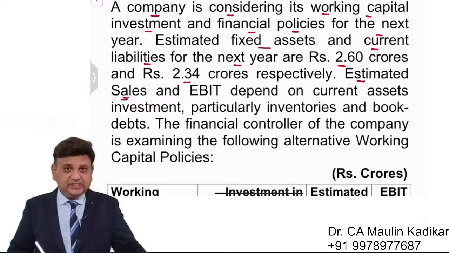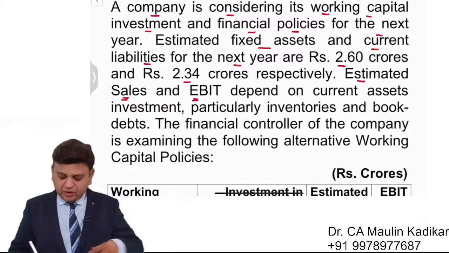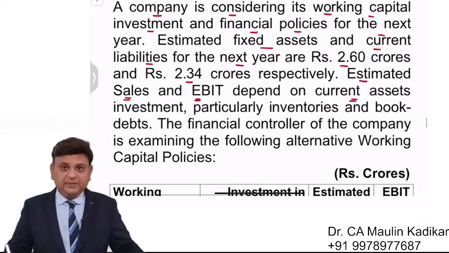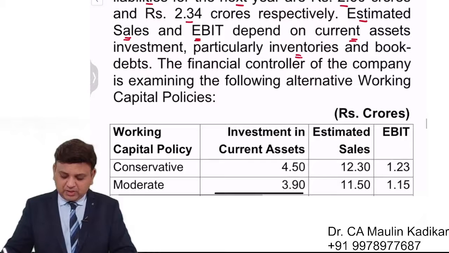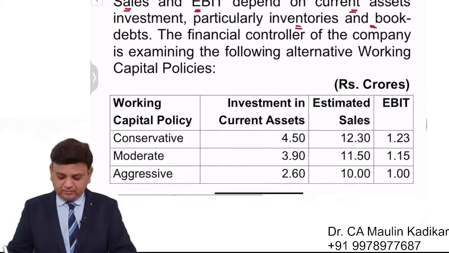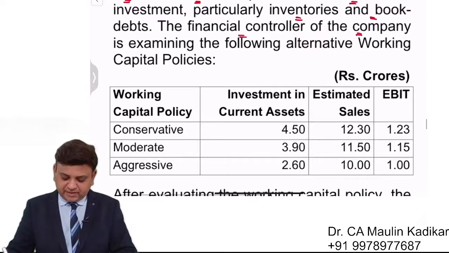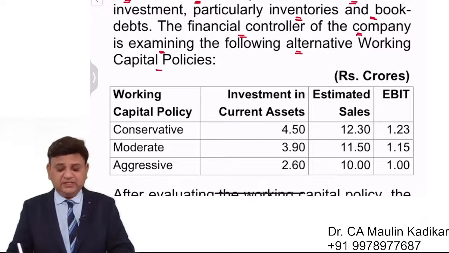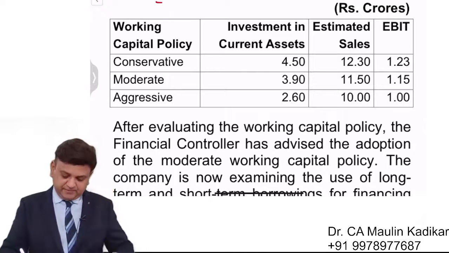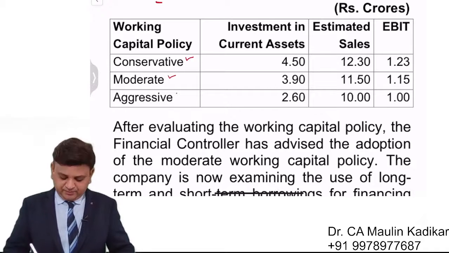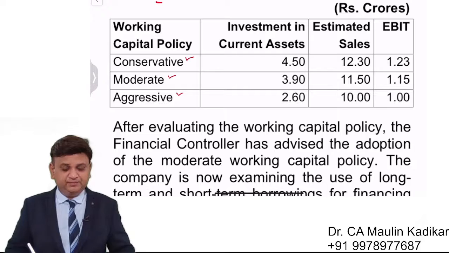Estimated revenue, sales and EBIT operating income depend upon the current assets investment, particularly stock and debtors. The financial controller of the company is examining the following alternative working capital policies. There are three working capital policies. The first is conservative, second is moderate, and the last is aggressive.